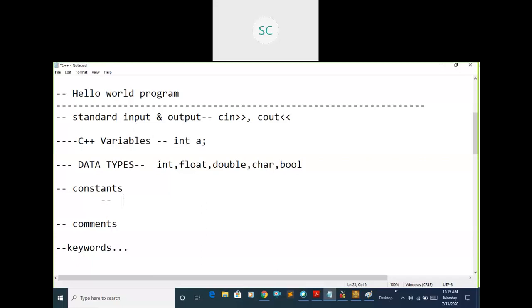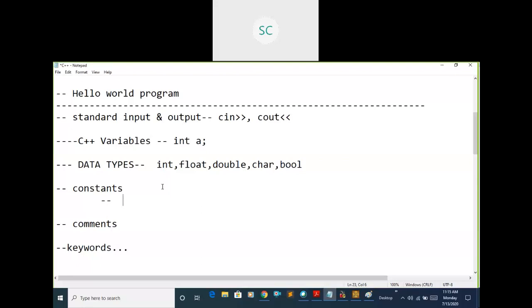Okay, in that case, you can declare that as a constant. Then in your program you can use that one, but you cannot change that value. If someone wants to change that value, it is not possible. Once you declare any variable as constant, that should be fixed. You cannot change that value throughout your program. How can you declare those constants in C++?